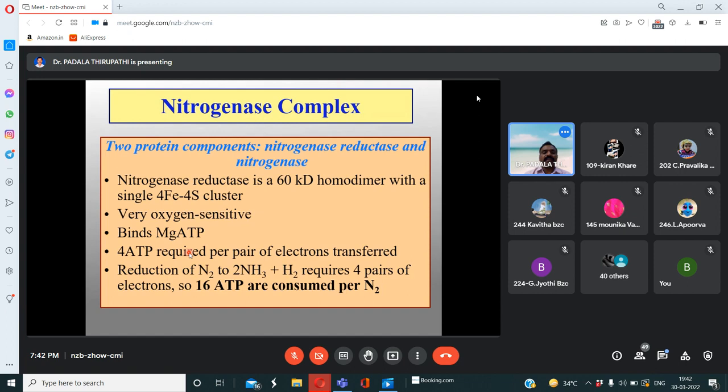So in this process, the reduction of nitrogen to ammonia requires protons or hydrogen and 4 pairs of electrons. Very good. So 16 ATP molecules.